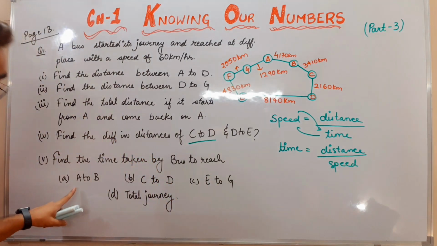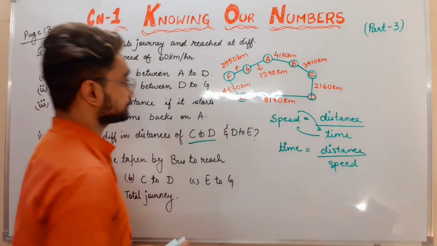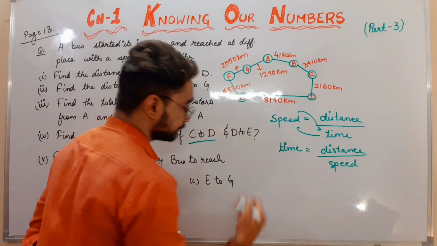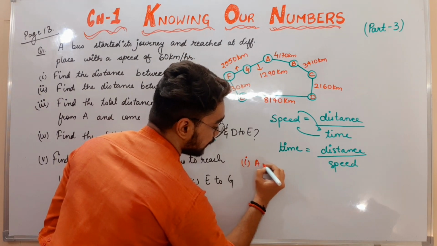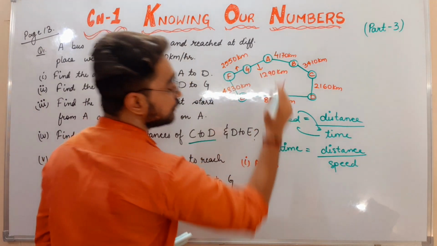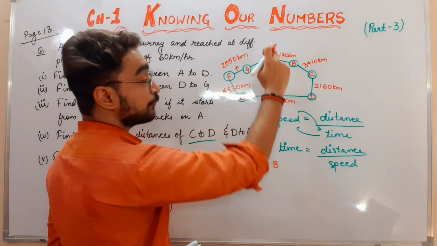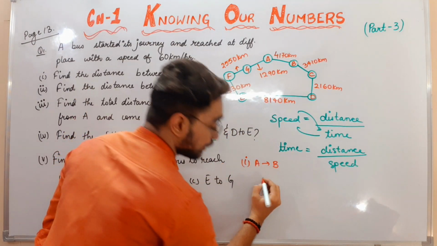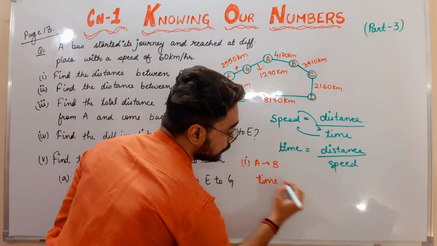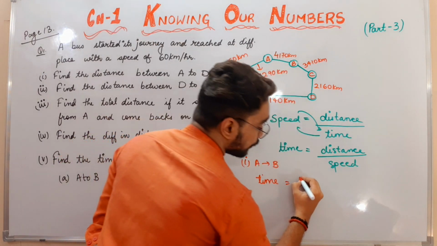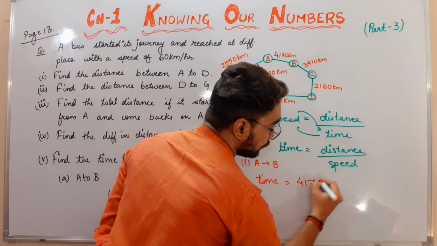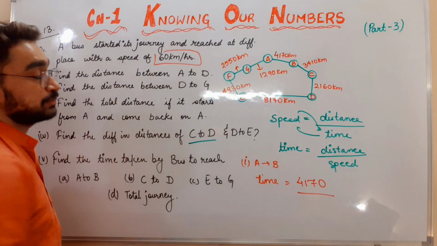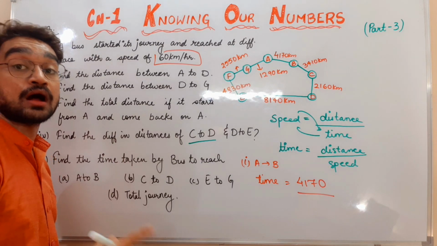Now let us see the first example, A to B. What is the distance given to us here? 4,170 kilometers. So let us substitute here. Time will be equal to distance, 4170, divided by speed. How much is the speed given to us? Speed is 60 km per hour.